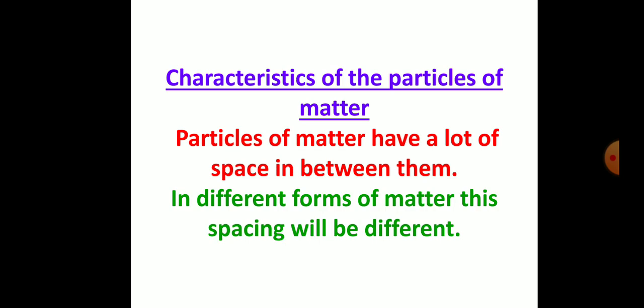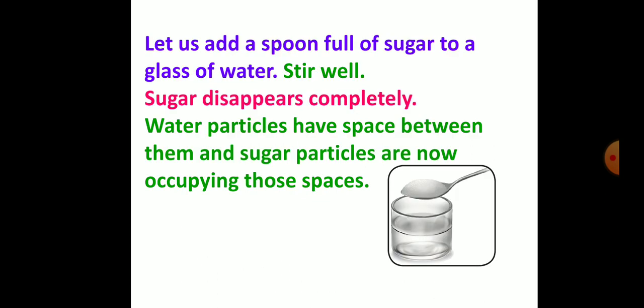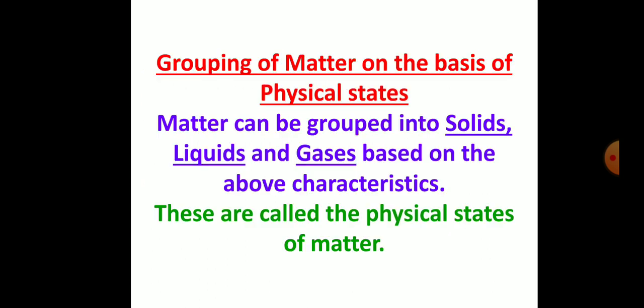Characteristics of the particles of matter. Particles of matter have a lot of space in between them. In different forms of matter, this spacing will be different. Let us add a spoonful of sugar to a glass of water, then stir it well. Sugar disappears completely. Water particles have space between them and sugar particles are now occupying those spaces.